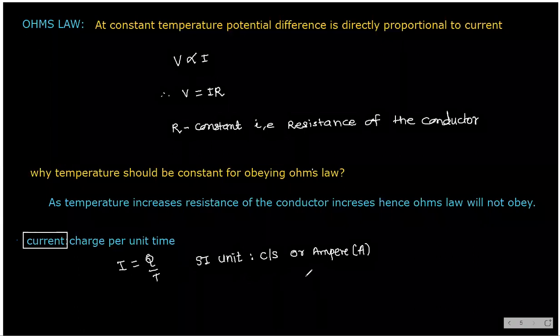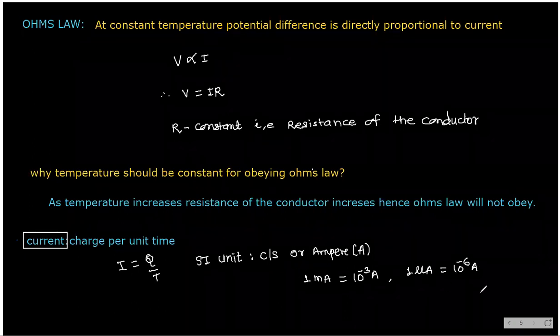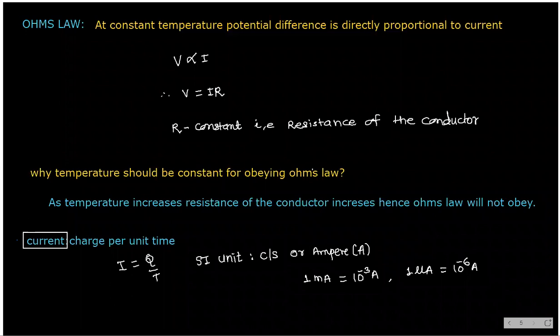And here 1 milliampere is equal to how many amperes? 10 power minus 3. 1 microampere is equal to how many amperes? 10 power minus 6 ampere. Okay. Did you note down? Yes, sir.